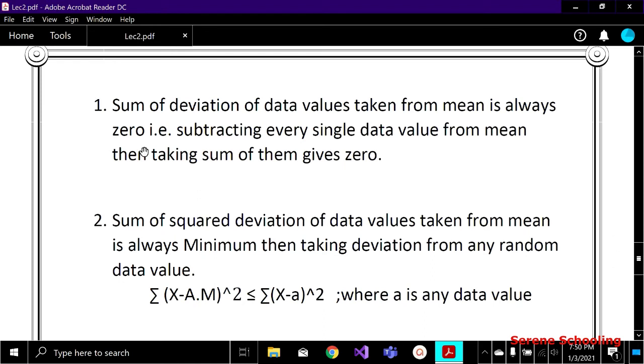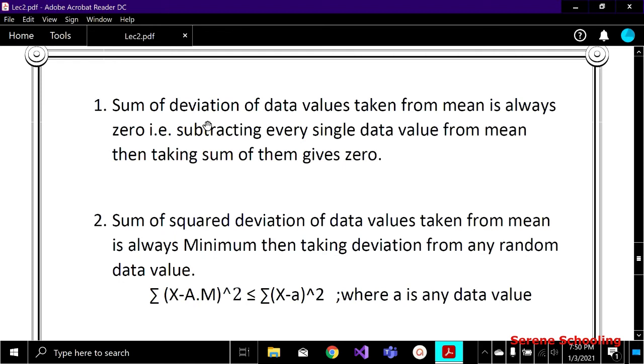Firstly, you just have to understand what deviation is, then you can get all this very easily. Deviation basically means that when a particular number, any constant, is subtracted from all the observations or all the data values, that is called the deviation.